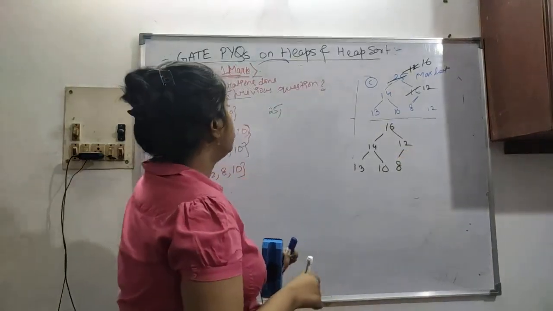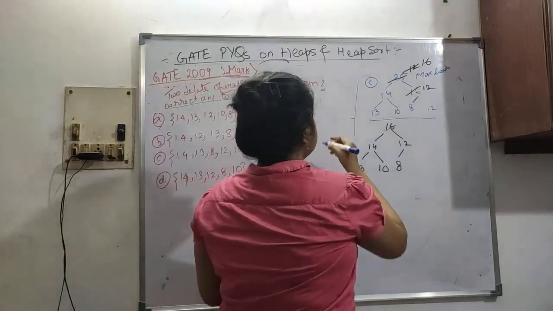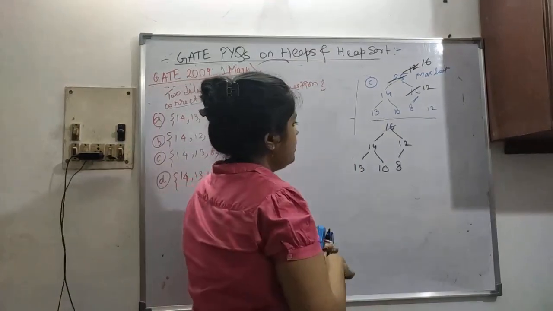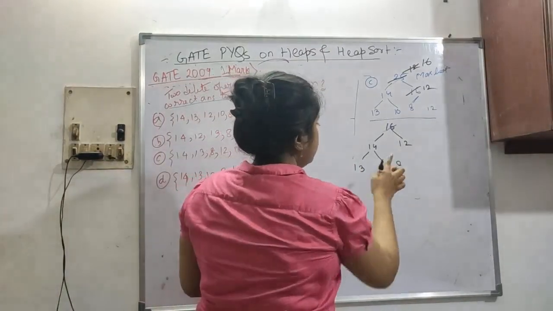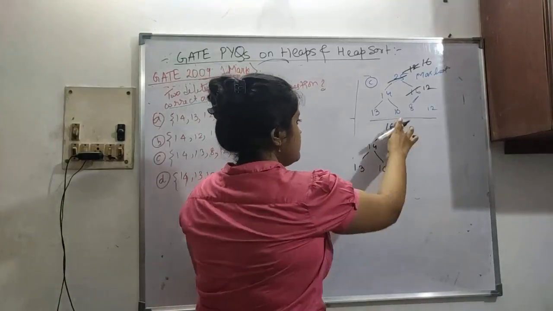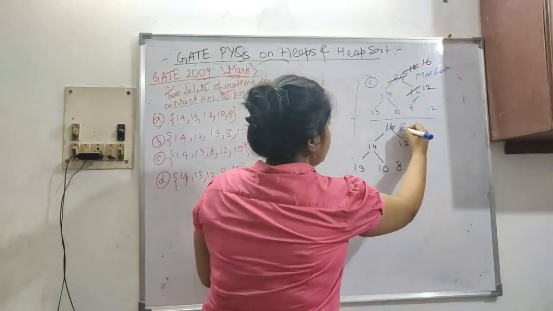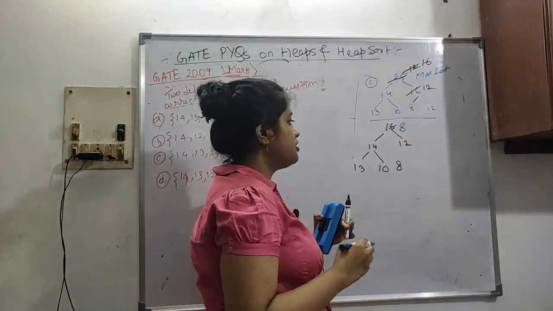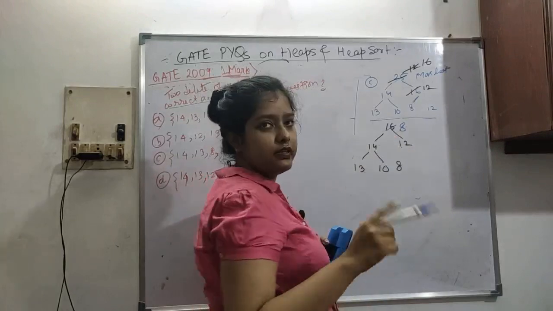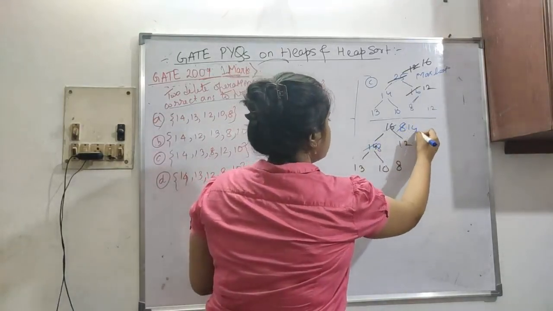Again we have to delete another element, because two elements are asked to be deleted. So 16 is deleted, and the last element 8 is put here. The heap size decreases. I'm just talking about the algorithm, okay? Now we have to balance it out. 8 is positioned here. So 8, 14, 12. Which one is the highest? 14. So 8 goes down, 14 goes up.